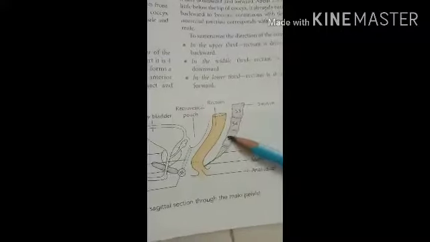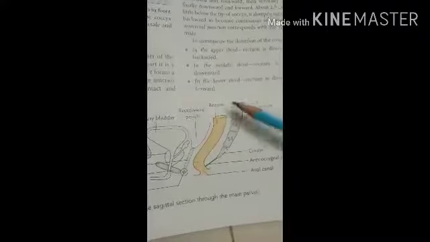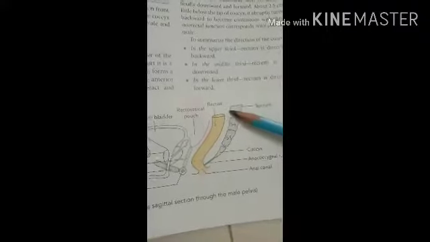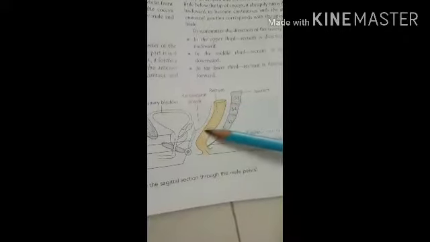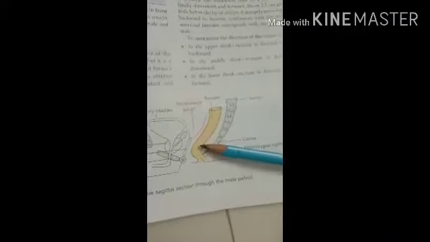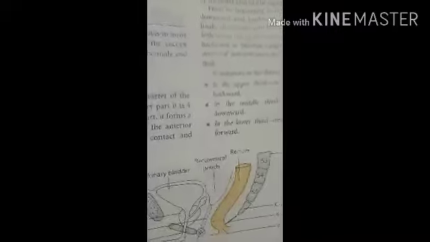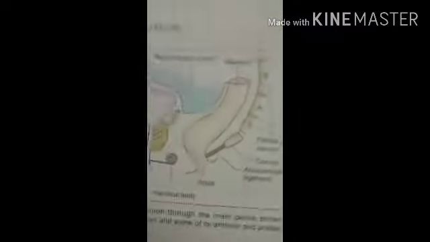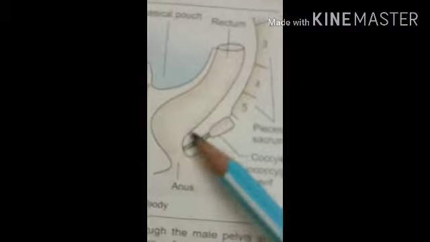So the length of the rectum is about 5 inches or 12 centimeters. In the upper part, it has the same diameter as the sigmoid colon, that is 4 centimeters. But in the lower part, it forms a dilatation here. This dilatation is called the rectal ampulla. In another diagram, you can clearly see the rectal ampulla. Here in this diagram, you can see the dilated part, this one. So this is called the rectal ampulla.